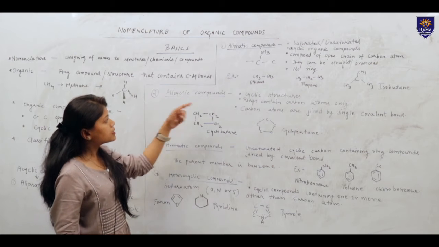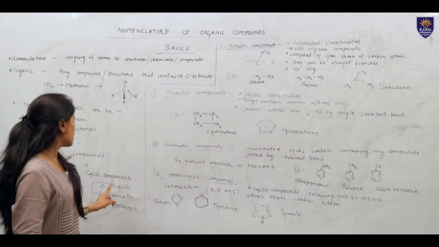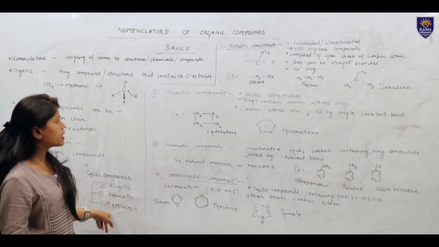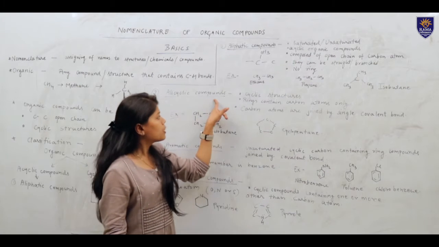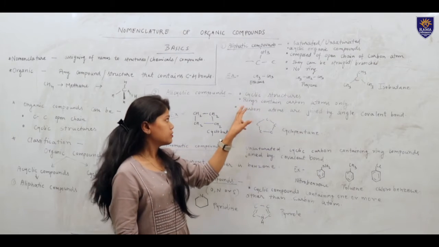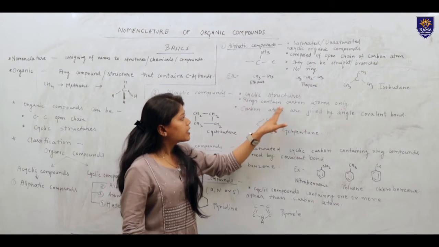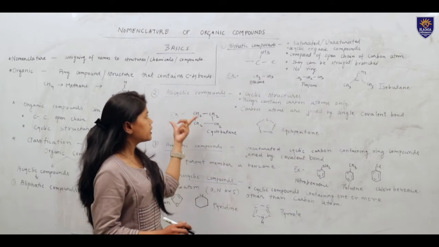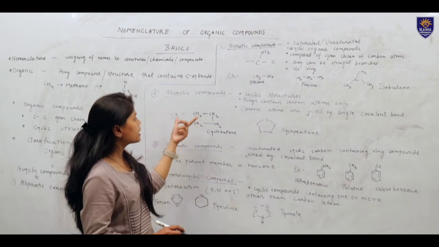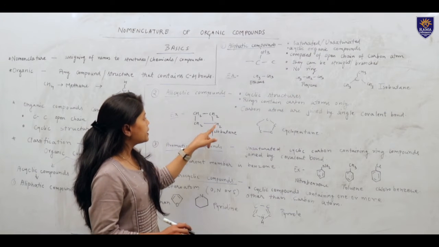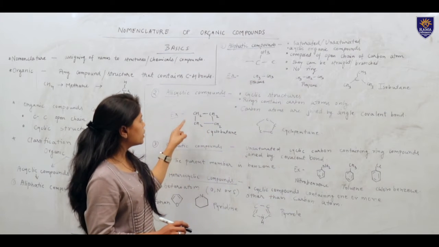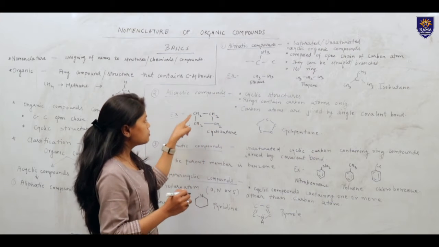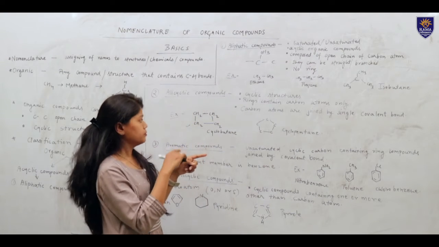Alicyclic compounds are cyclic structures. As we have discussed earlier, cyclic compounds are alicyclic, aromatic, heterocyclic. So, alicyclic compounds are cyclic structures. Second one, rings contain carbon atoms only. So, in the structure of alicyclic compounds, carbon atoms are the only main atoms which are comprising a ring.